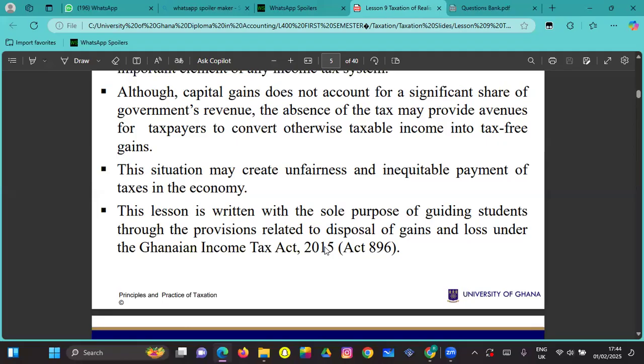If you are new to 400 and you are seeing this video, make sure you pay attention to this chapter, because we had an in-class test on it, and it was only 7 minutes for 5 questions. You can just imagine the pressure. So kindly go through this chapter and also read the Act and any other reading material that you come across, so that it can enhance your understanding.